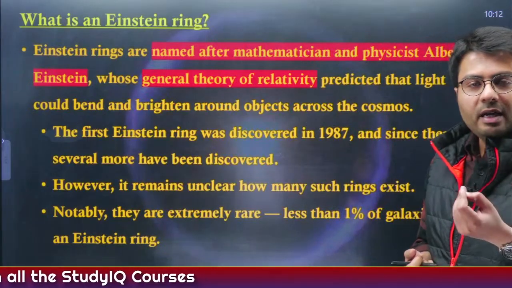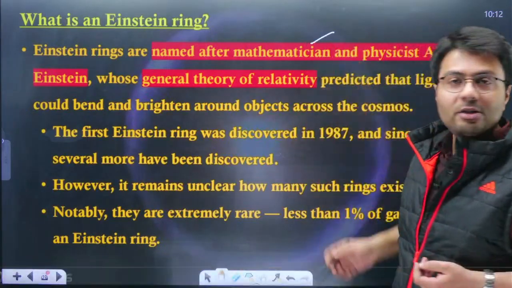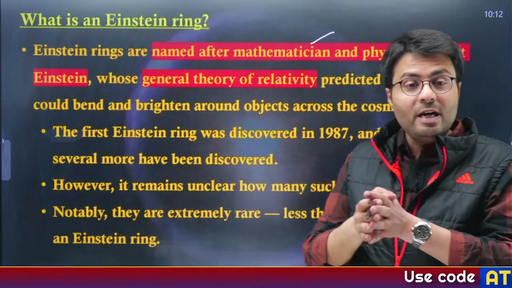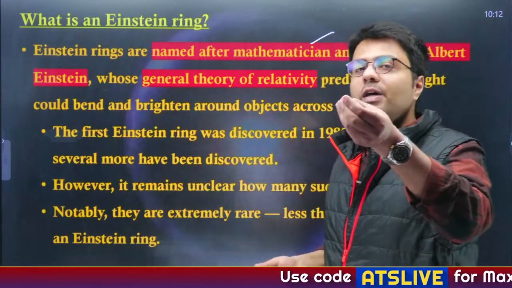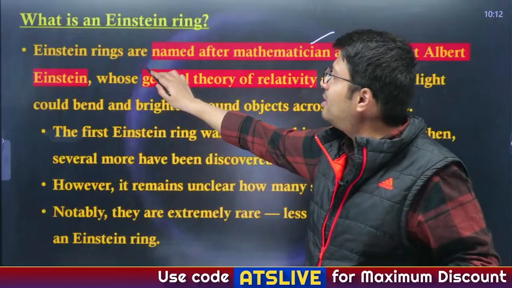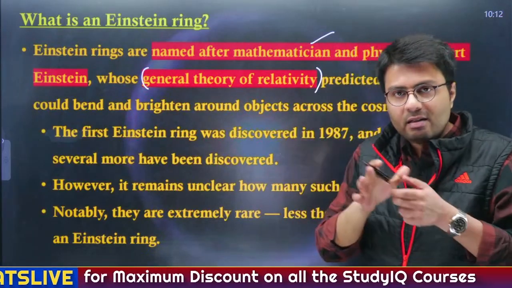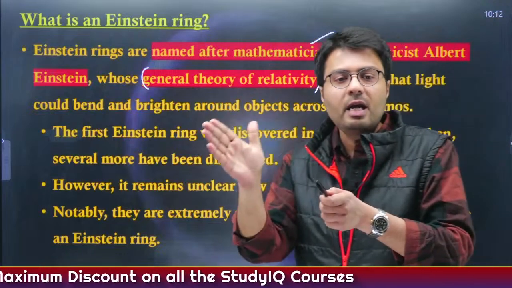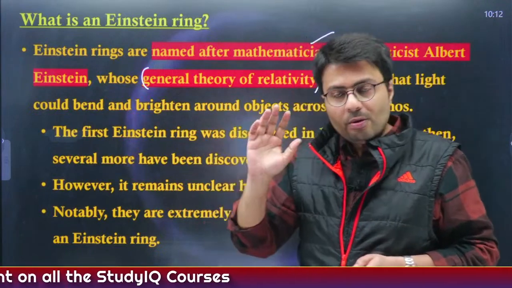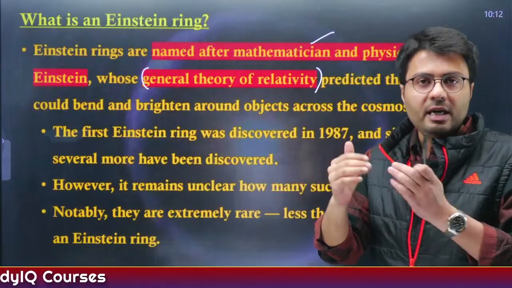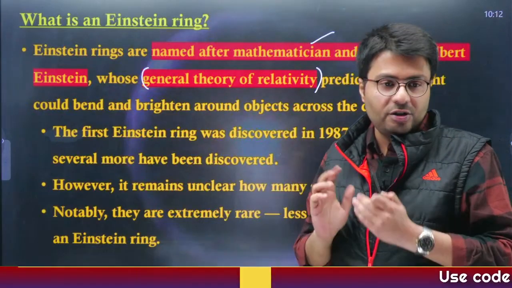The Einstein ring is named after the mathematician and physicist Albert Einstein, who needs no introduction, and he gave a very popular theory known as the general theory of relativity. In this theory, Einstein predicted that light can bend around objects. And how does light bend around an object? It is through the impact of gravitational forces.